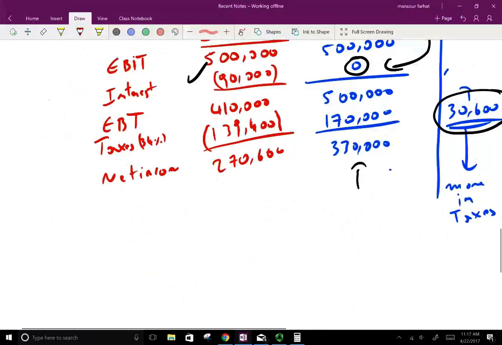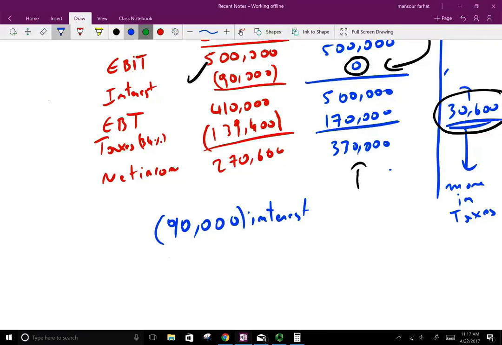Let me show it to you here. You paid $90,000 in interest. This is your interest. You have to pay it, but you have a tax saving of 30,600. That's a plus. That's a tax saving because you paid $90,000 in interest. The government gave you a tax deduction basically of 30,600. So what is your net cost?